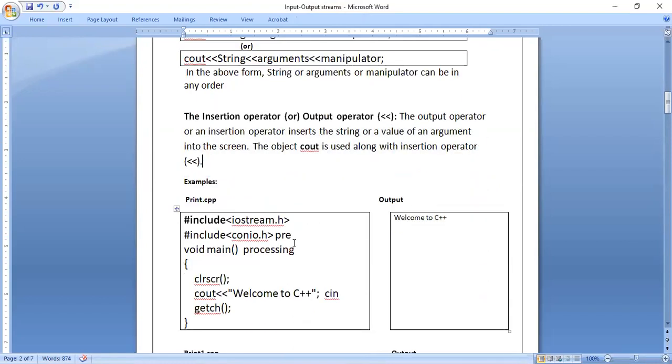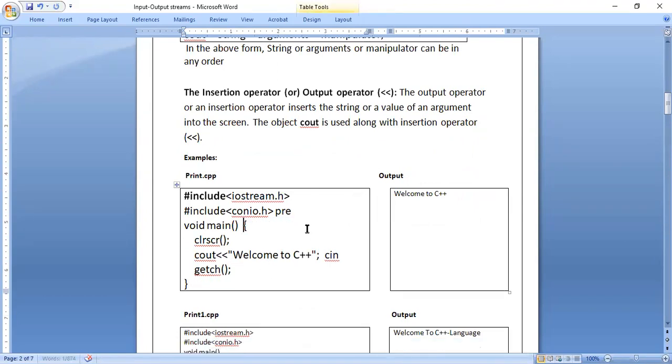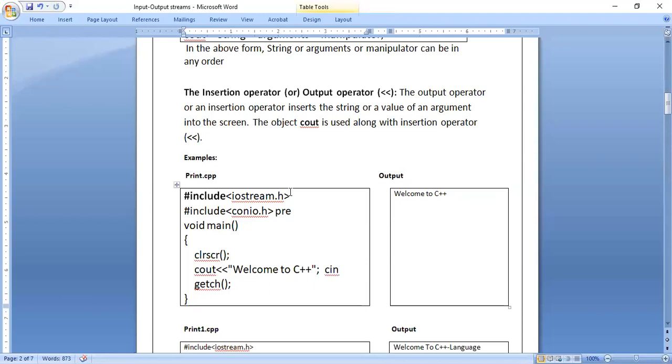See, in this example, we will come to know how we are using it. So you just see what we have done here. I have written two header files, iostream.h and conio.h. IO means input output, conio means console input output. So in the main function, I have written one statement, a cout statement. You just compare with the syntax, you will come to know.